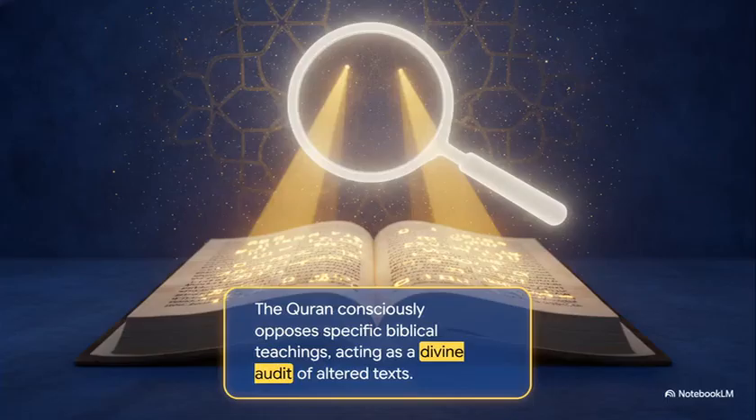So the crucial point here is how the other side views this exact same text. In defense, Muslim scholars argue that the Quran isn't making a historical error at all, nor is it accidentally contradicting a book it claims to affirm. Instead, they posit that the Quran is actively and consciously correcting theological narratives that have suffered from human alteration over centuries. They don't see this as a contradiction. They see it as a deliberate divine audit.